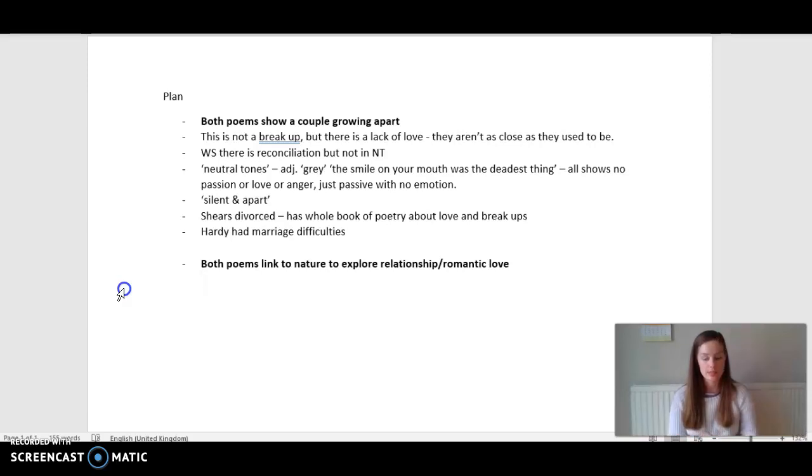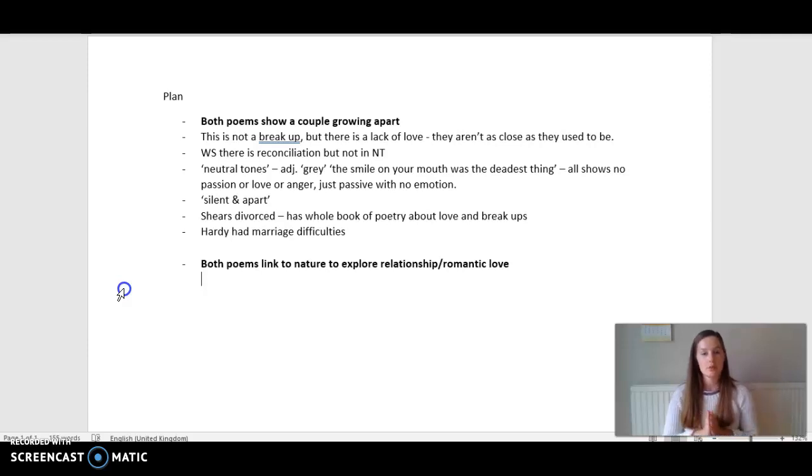When you're starting to think about planning, start with the points. Don't do 1 point and then flesh it out, then another point. Start with your points and go from there. So for me, I came up with 2 points here. Both poems show a couple growing apart and both poems link to nature to explore the relationship. So those are my 2 points. Then I go back and I flesh it out.